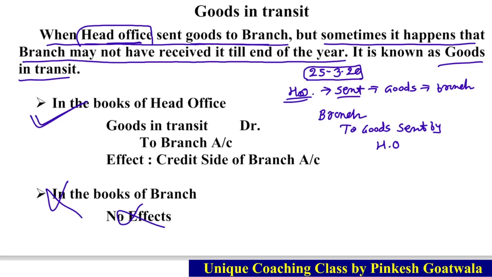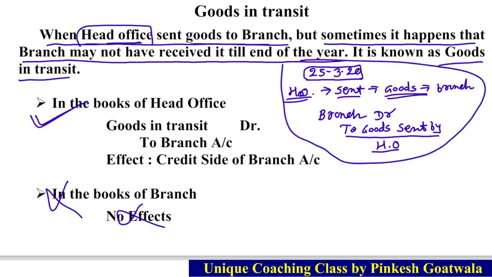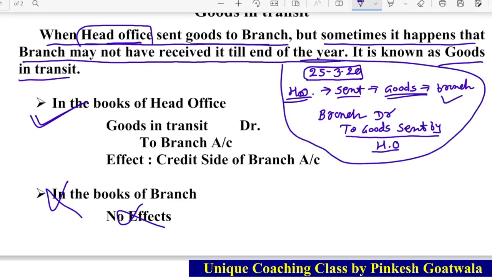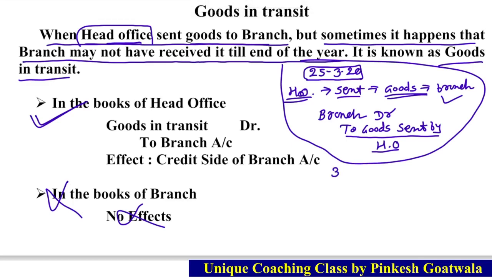So when this transaction actually happens on 25th March, when head office sends goods to branch, in simple language the goods account will be credited. So they will write goods sent by head office, and since it is received by the branch, the branch will be debited. But it is not received by the branch till the end of the year, till 31st March. So on 31st March 2020, when we close the accounts, this transaction has actually not happened.